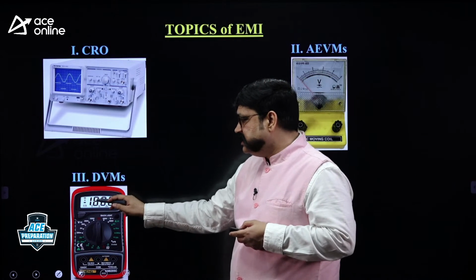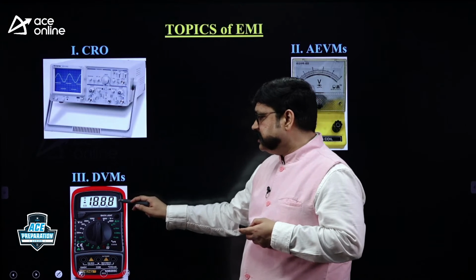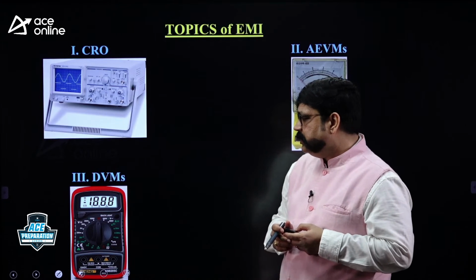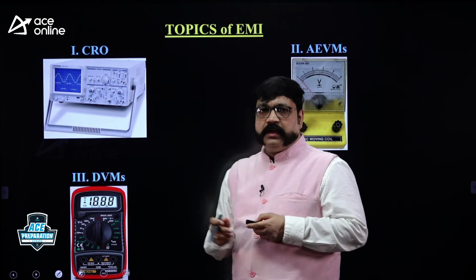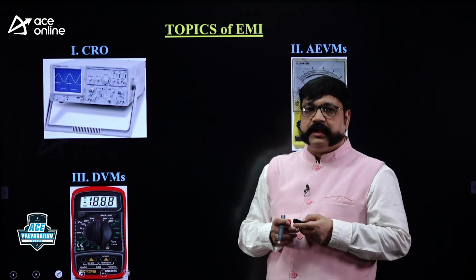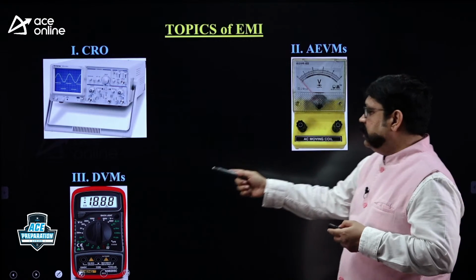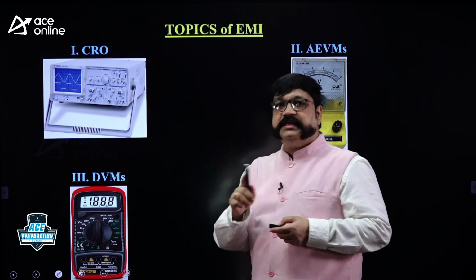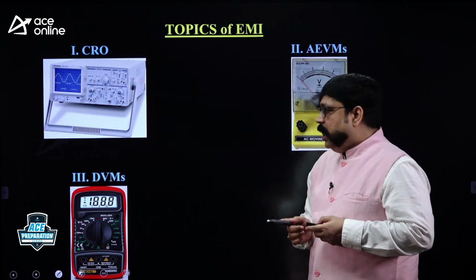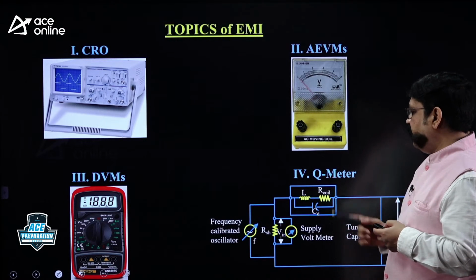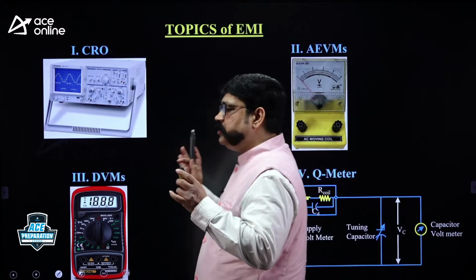And also another one is digital voltmeters. You see this display is a 7 segment digital display. 18088 is being displayed now. Actually this figure is of a digital multimeter, right? This is an analog electronic voltmeter. This is also an electronic voltmeter, digital, right? And also the Q meter, that is the quality factor meter. These are the topics you are supposed to learn.